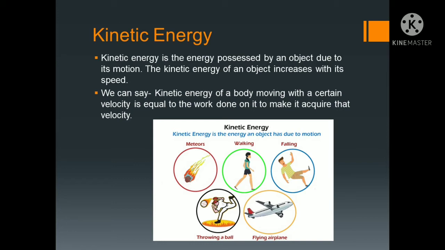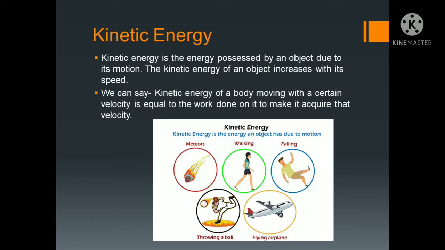surface also. Like walking, you're having a walk in the morning time. You're walking at one speed, and it may also increase. Now falling, throwing a ball, flying an airplane. These are types of energy, meaning that the energy will be continuous. Also you can see an example of a falling coconut. When a coconut is falling, that is kinetic energy.